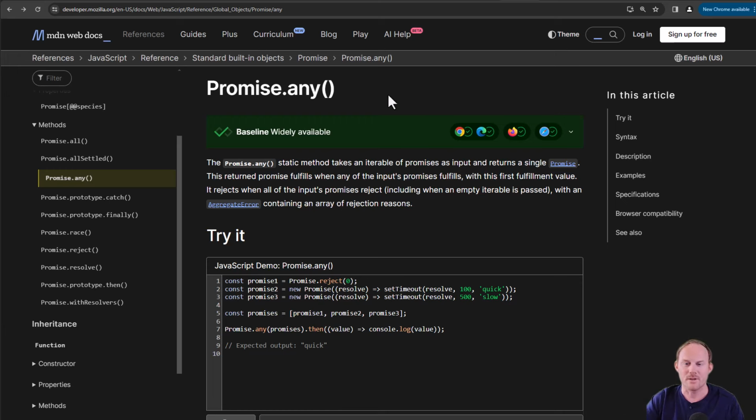Today we are going to look at promise.any, and this comes to us from ES12 or ECMAScript 2021. If you look over on the left-hand side here, I've got the docs open from MDN. Most of these were released with ES6 when promises first came out. So promise.all, promise catch, race, reject, resolve, and then. Those were all part of ES6.